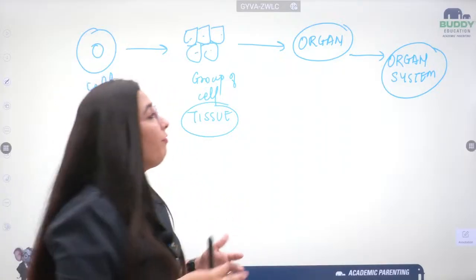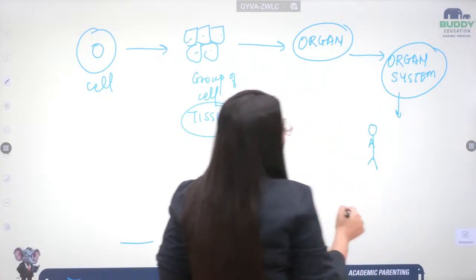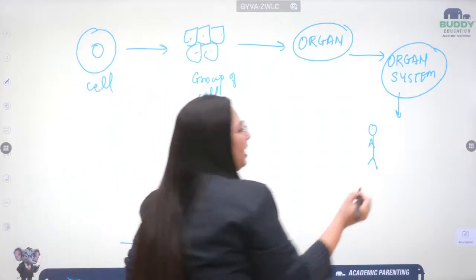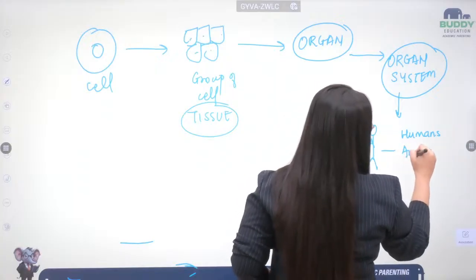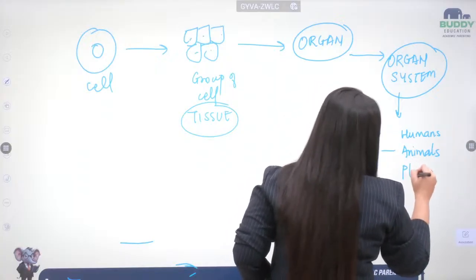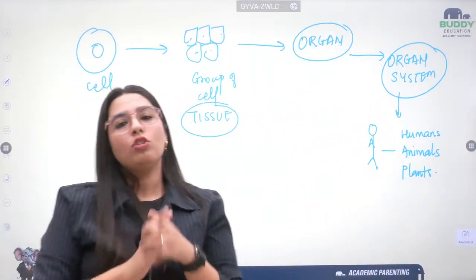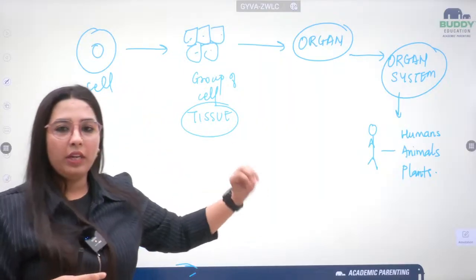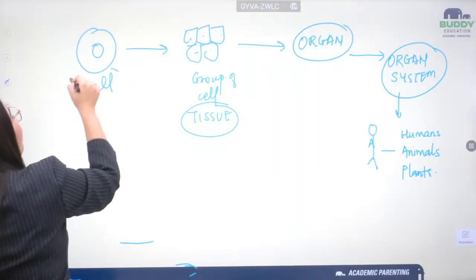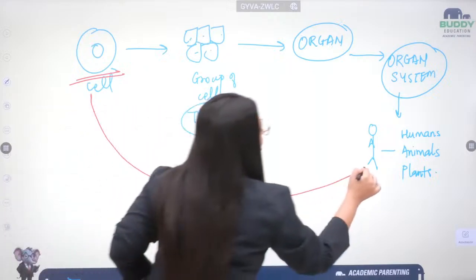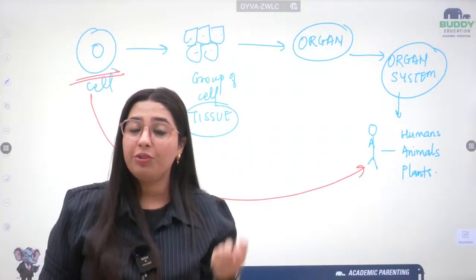And when all the organ systems come together, they form an organism. If I talk about humans, animals, plants, any kind of organisms. So a cell is basically a foundation. A cell is basically the smallest unit from which I have to travel all the way from this single cell to a whole organism. So for forming a whole organism, the starting unit is the cell.